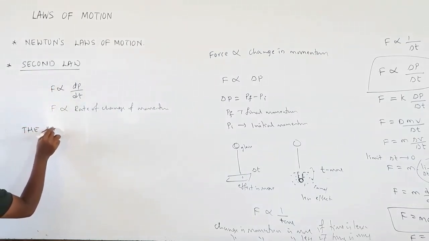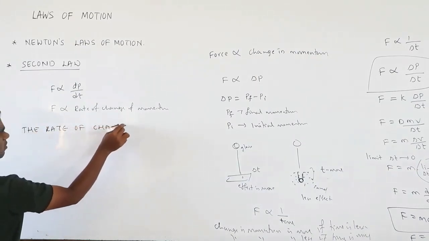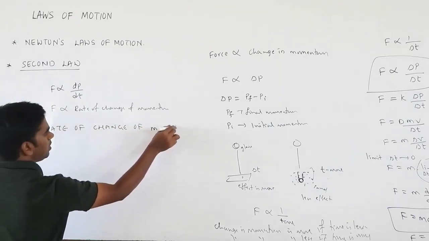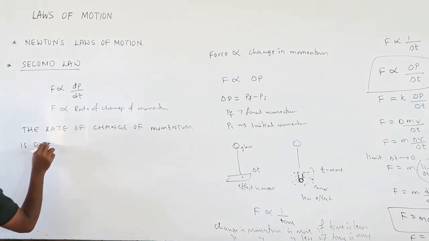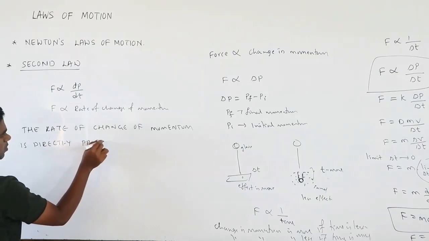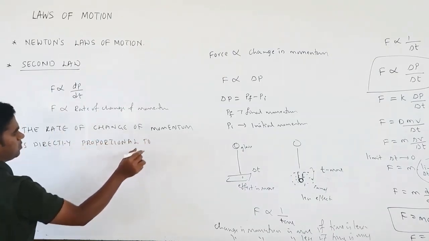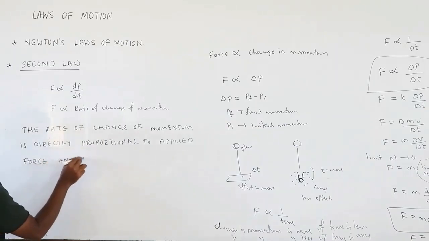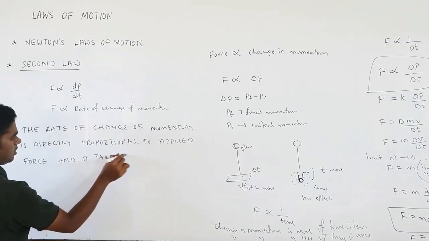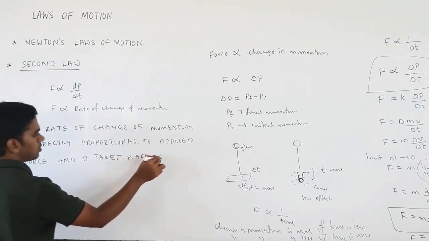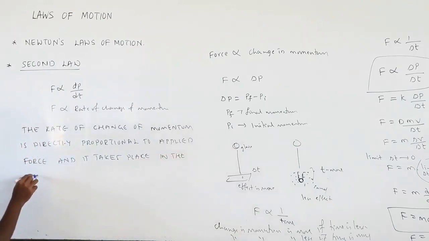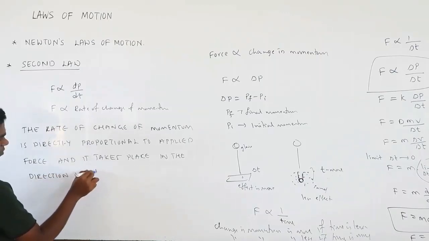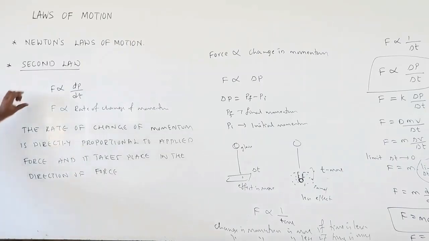So what you can write: the rate of change of momentum is directly proportional to the applied force and it takes place in the direction of the force. This was the second law. The rate of change of momentum is directly proportional to the applied force.